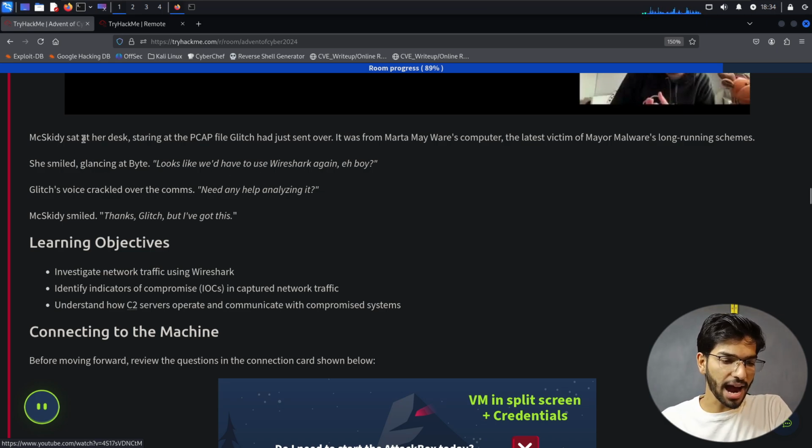Mixed Kitty at her desk, staring at the PCAP file Glitch had sent over. It was from Marta May Ware's computer, the latest victim of Maya Malware's long-running schemes. She smiled, glanced at Byte. Looks like I have to use Wireshark again. Hey boy. Glitch's voice cracked over the comms. Need any help analyzing it? Mixed Kitty smiled. Thanks, Glitch, but I've got this.